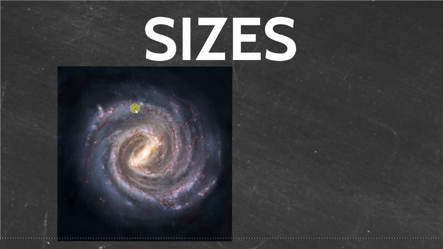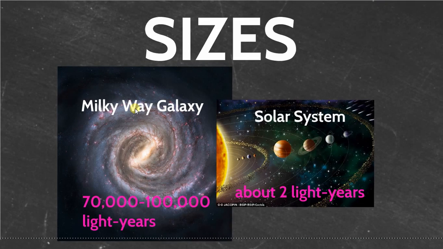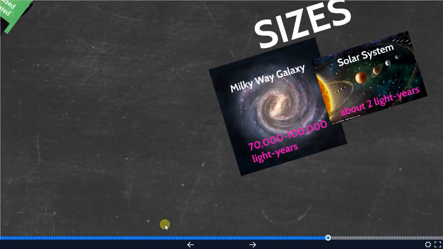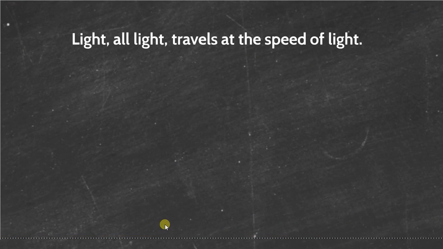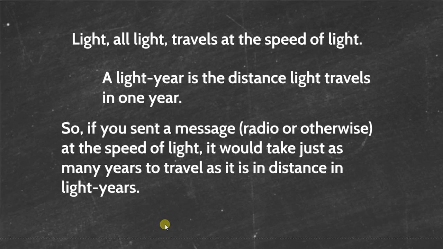If we compare the size of the Milky Way galaxy with the size of our solar system, the size of our solar system is about 2 light years across, while the Milky Way galaxy is about 70,000 to 100,000 light years across. Now, let's talk about light year real quick so everybody remembers what that is. A light year is basically the distance that light travels in 1 year. So light, all light, whether it's microwaves or gamma rays or light waves, all travel at the same speed, which is the speed of light. And a light year is just the distance that light is going to travel in a year.